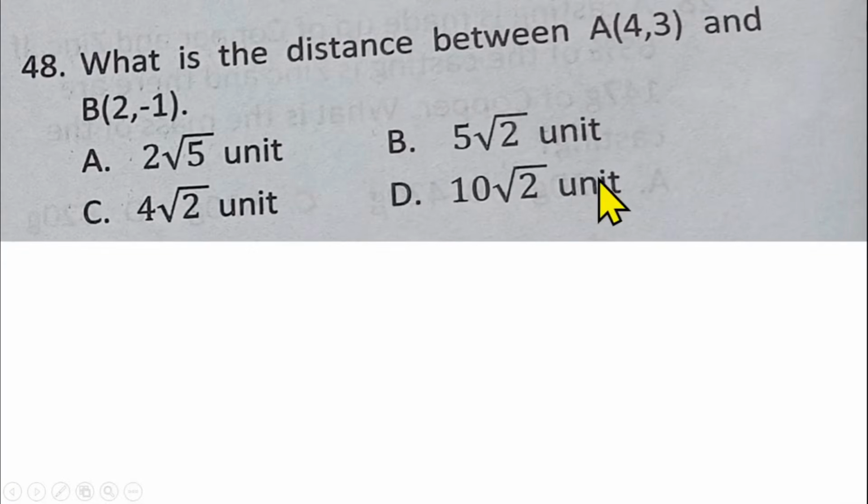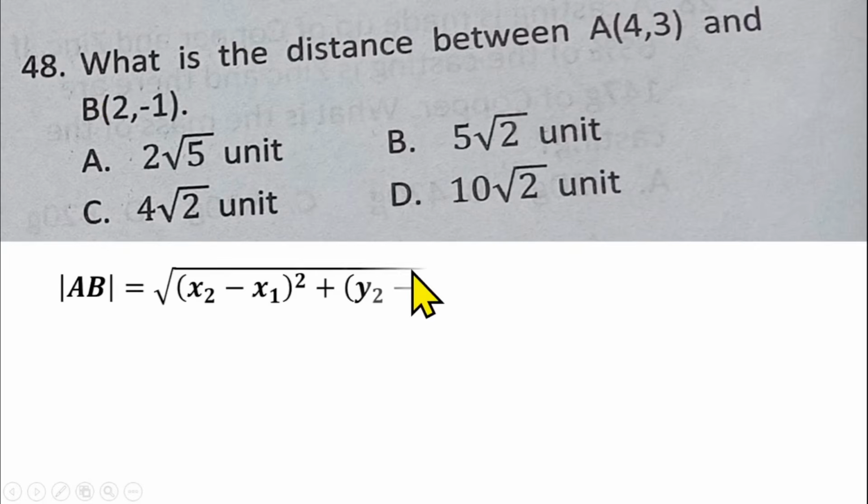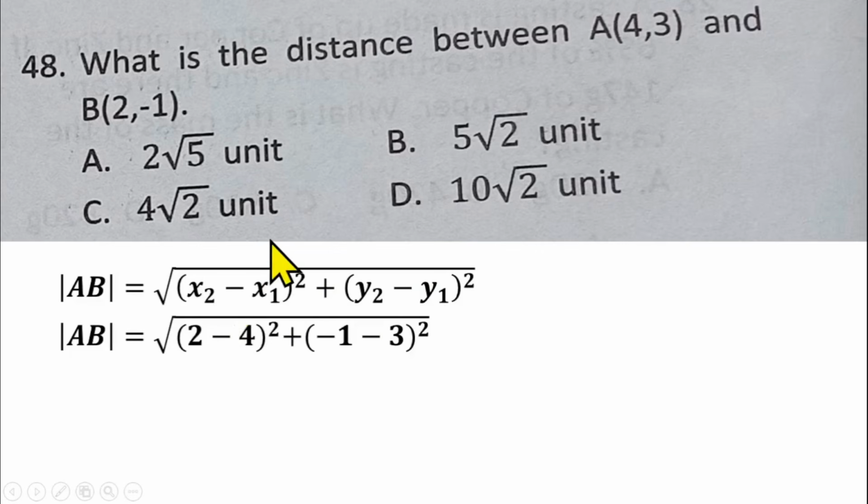Question number 48 is from coordinate geometry. We have to find the distance between point A and point B given their coordinates. The distance between 2 points should be the square root of change in x squared plus change in y squared. So we have the square root of our x2 is 2, our x1 is 4. You have 2 minus 4 squared plus y2 is minus 1 and y1 is 3, that is minus 1 minus 3 squared.